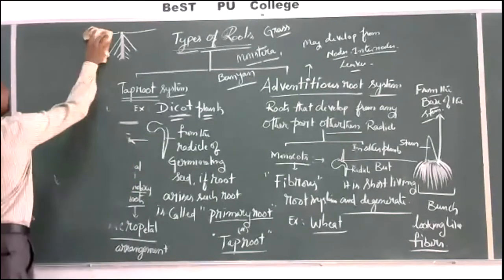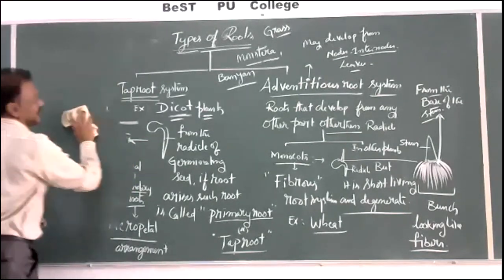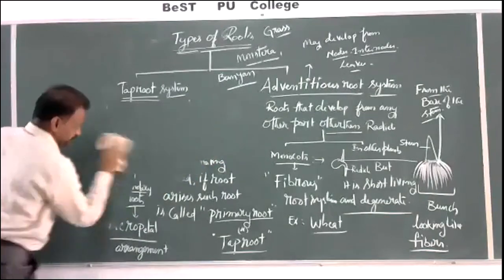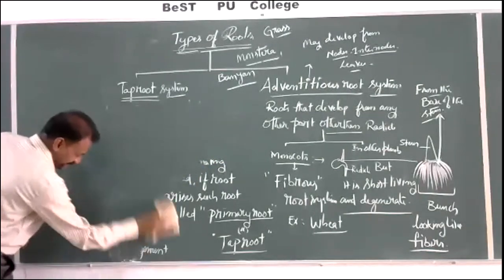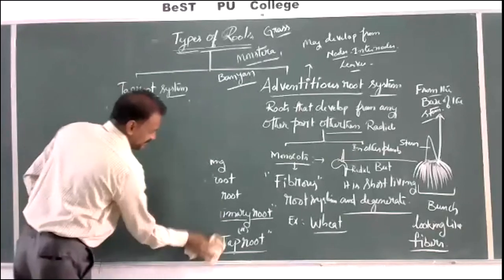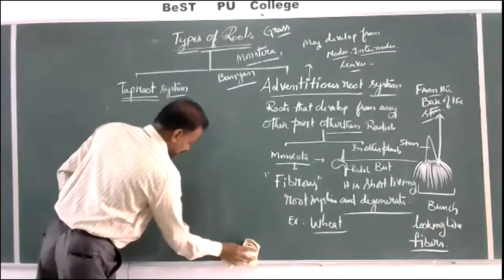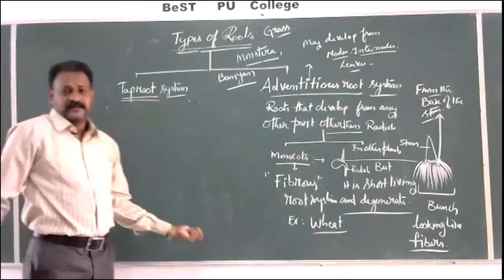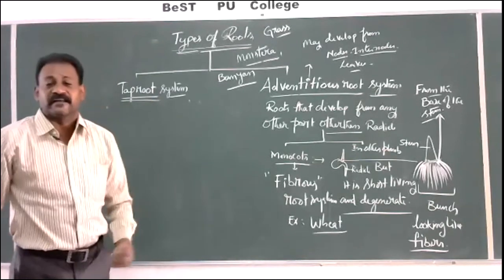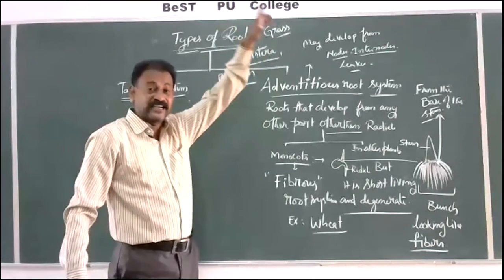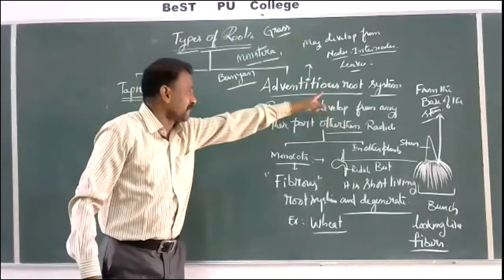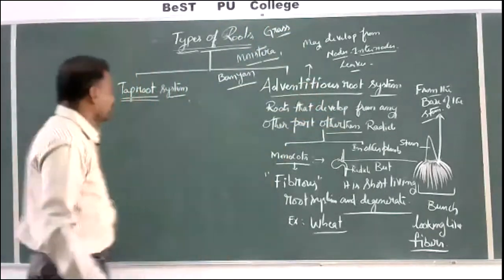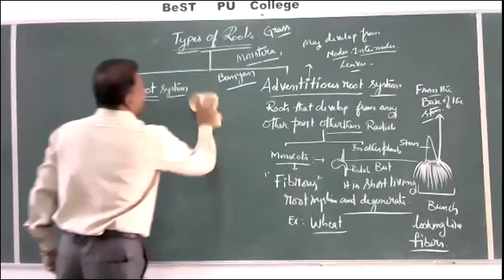Adventitious root system and taproot system. Generally roots develop from the radicle into the soil, which is called ordinary. If roots develop above the soil, it is different, so extraordinary. Adventitious root system means extraordinary formation of roots.